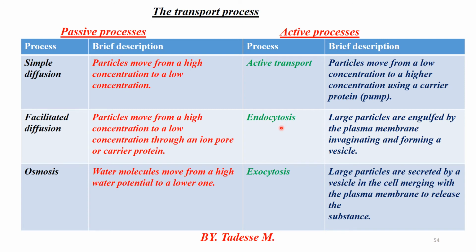In endocytosis, large particles are engulfed by the cell. That means they are taken in by the plasma membrane. Therefore, for this movement of particles, energy must be required. Endo is the inner part, but exo is the outer part. During exocytosis, large particles are secreted. By the way, endocytosis includes phagocytosis, pinocytosis, and receptor-mediated endocytosis, both requiring energy.